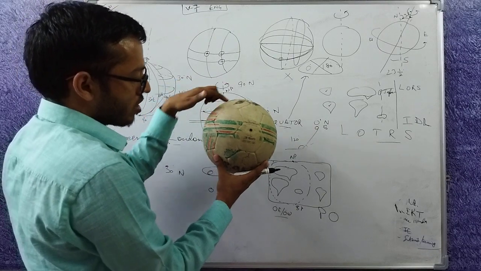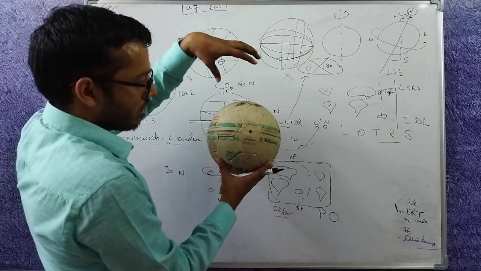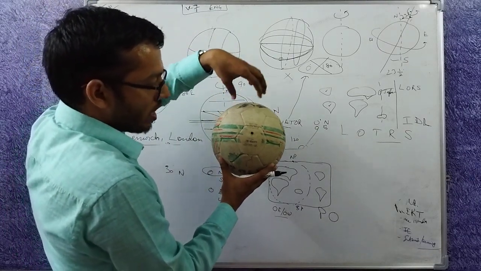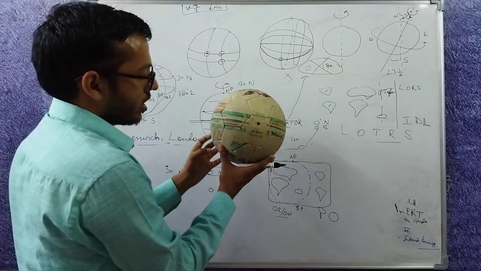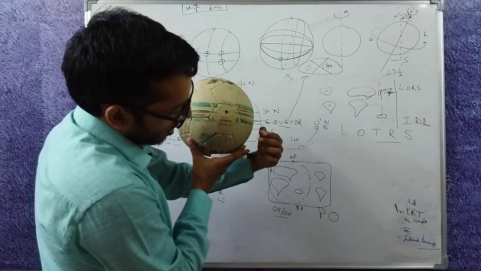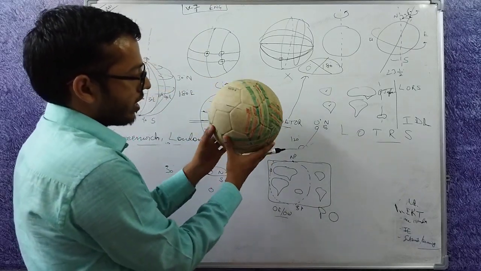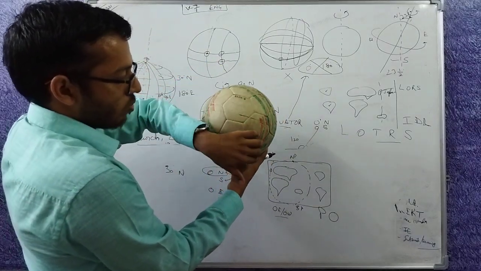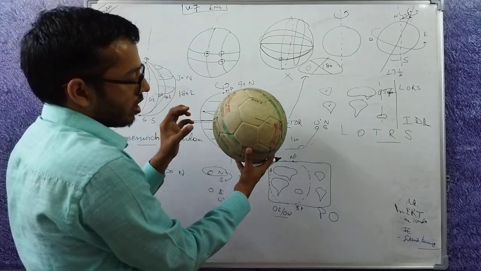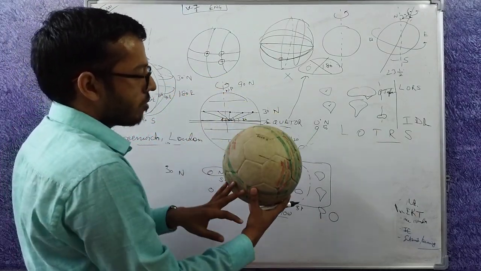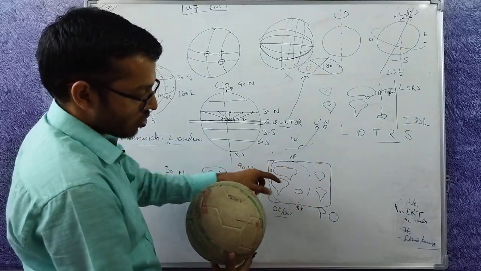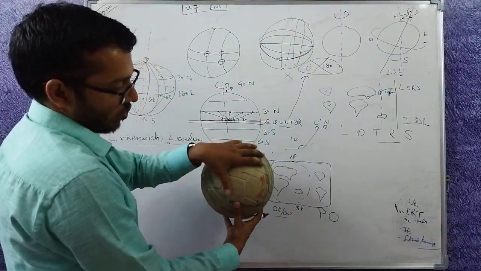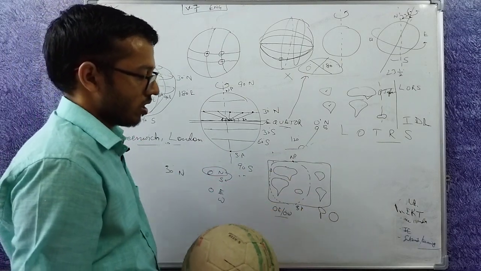The prime meridian passes through here, so this must be the UK, this must be Asia, then Europe, then Asia, then Africa, then North America, then South America. Australia is here, so when you rotate it, what do you get? North America, South America, Asia, Australia. Between them is the Pacific Ocean.